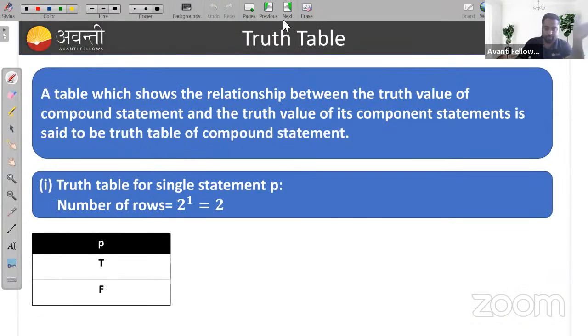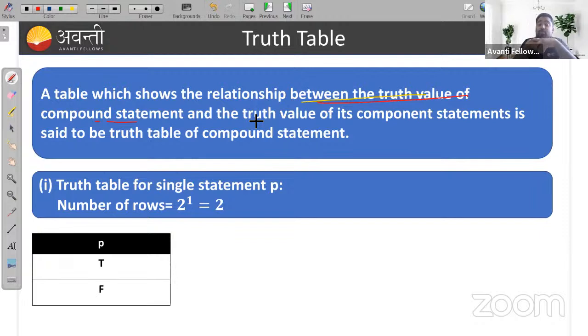What is a truth table? A truth table is a table which shows the relationship between the truth value of compound statements and the truth value of its component statements.